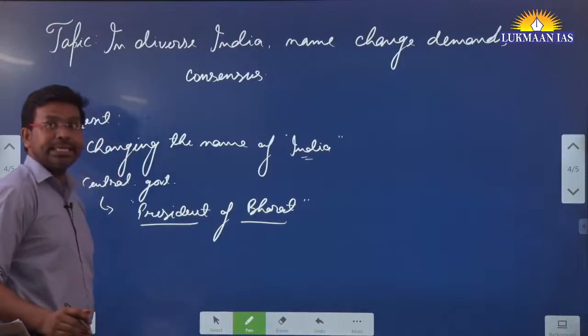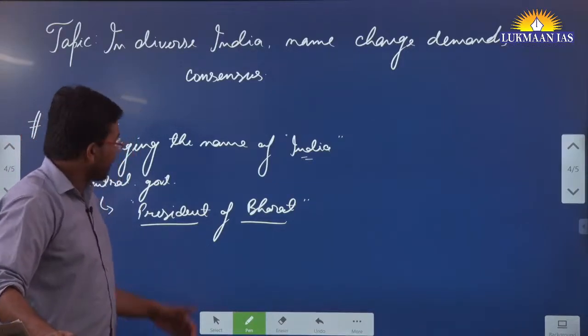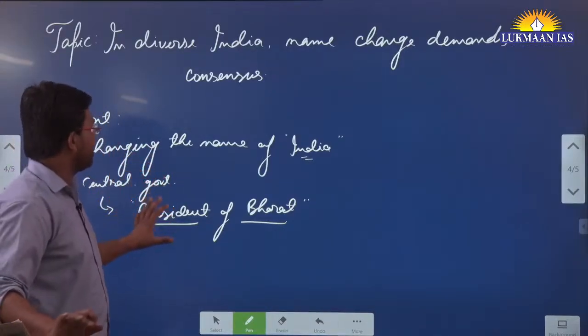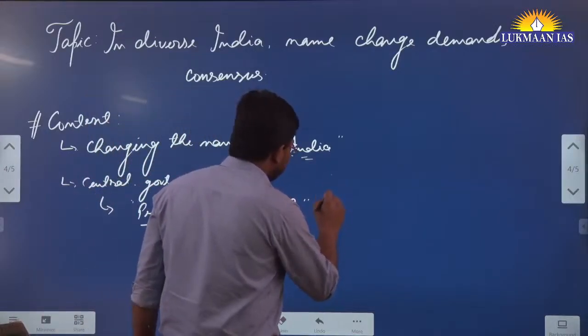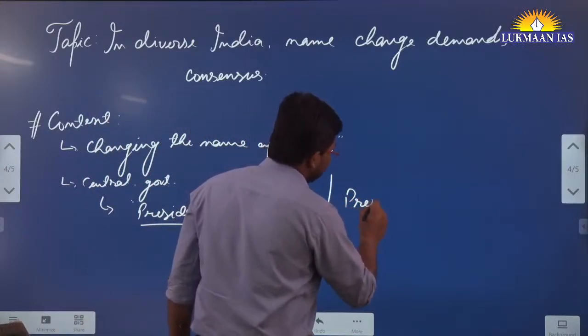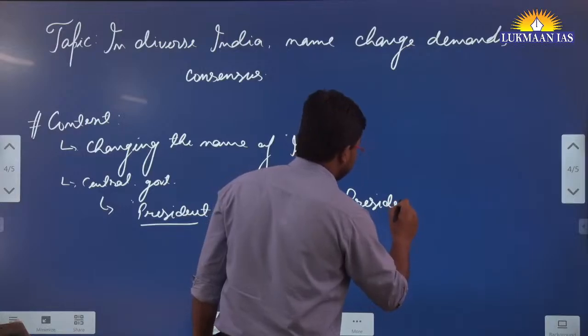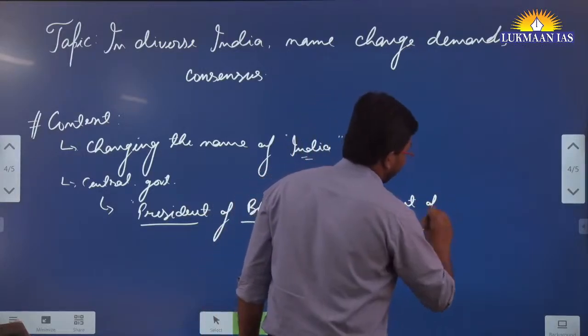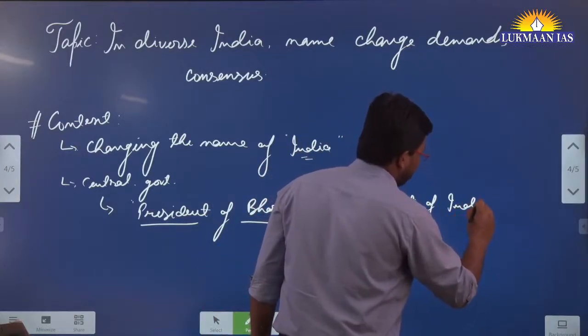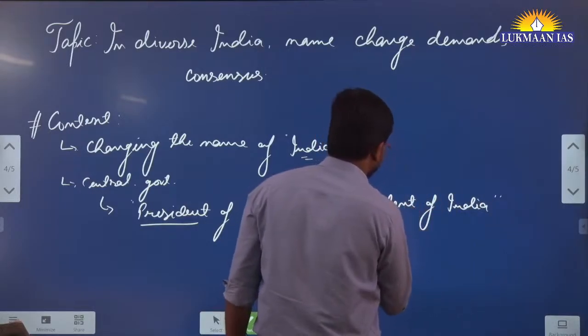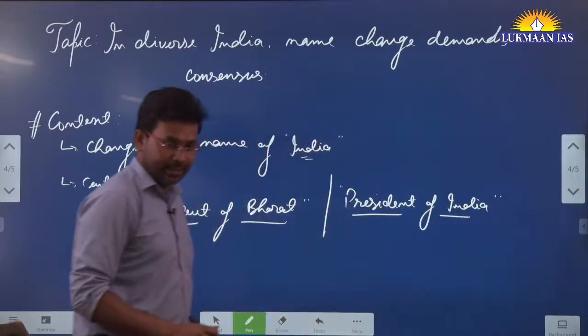But what has been the case earlier? So far we have been mentioning it as President of India. But this time we have seen President of Bharat written.